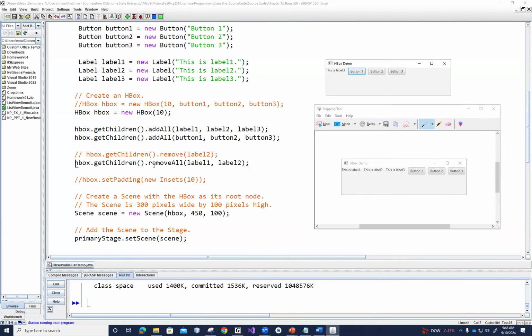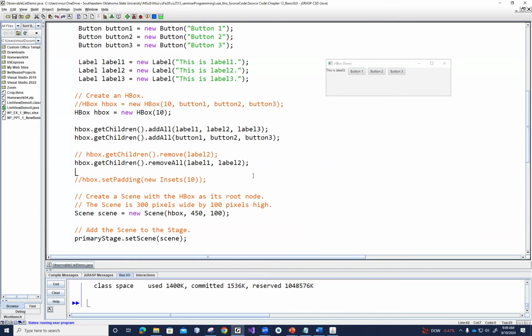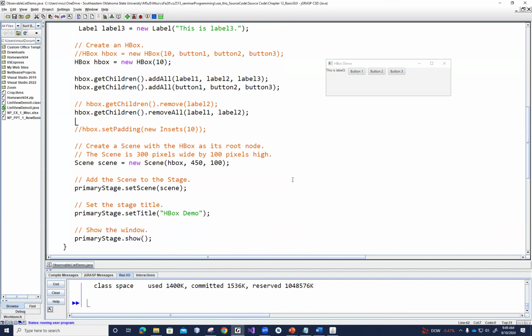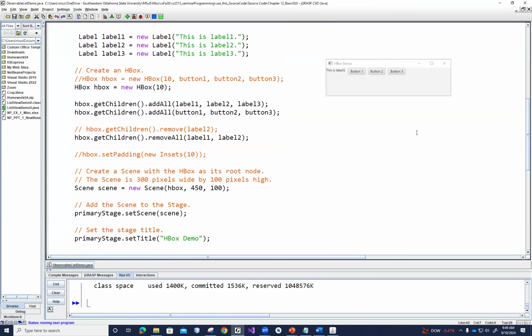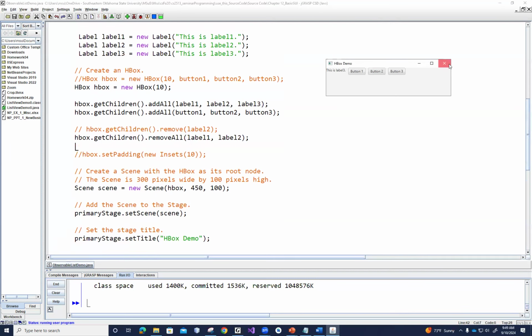Again, you can see the statement here, removeAll, where all means the ones put into the parameter list. So in this case, it will be label 1 and label 2. Now they are gone. And you can play with the clear method, okay? So you will clear everything.